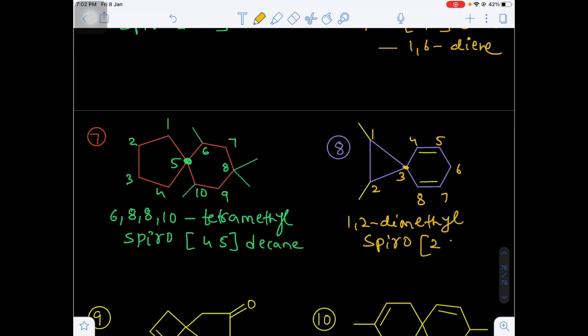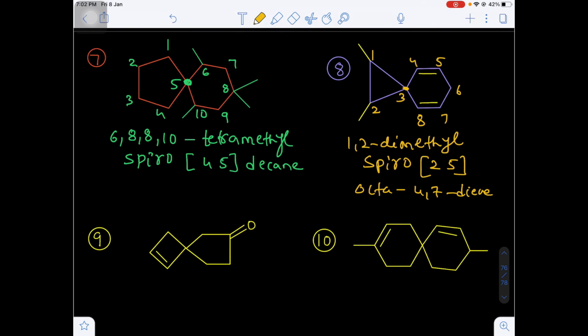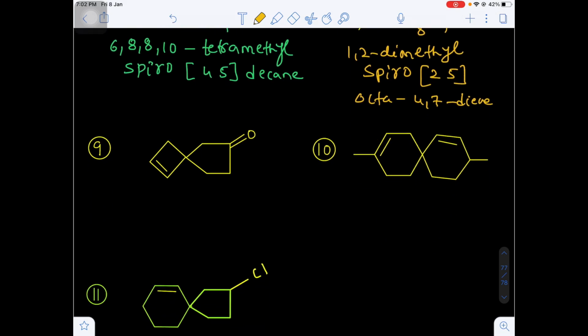So here, the left side has 2 carbons, and the right side ring has 5 carbons. So that's why 2, 5. Okay. Spiro 2, 5 in the bracket. Total how many carbons will be there here? 8 carbons are there. So octa. There are 2 double bonds, so the locations will be 4, 7 diene. Octa 4, 7 diene. Next, question number 9.